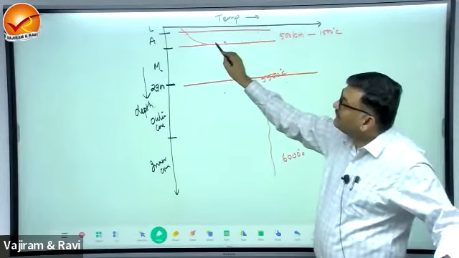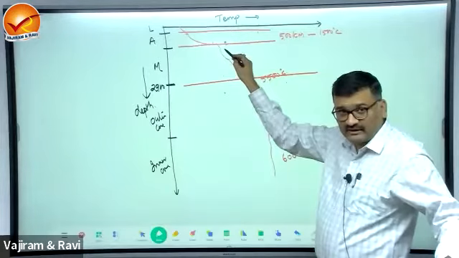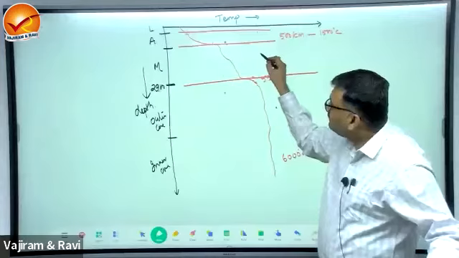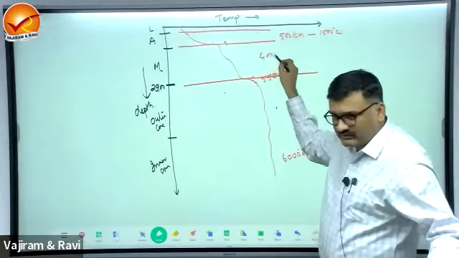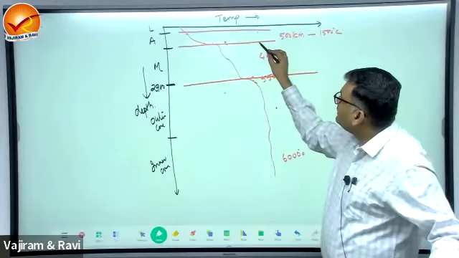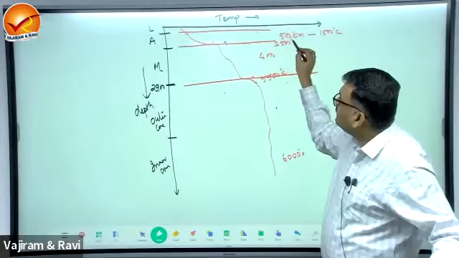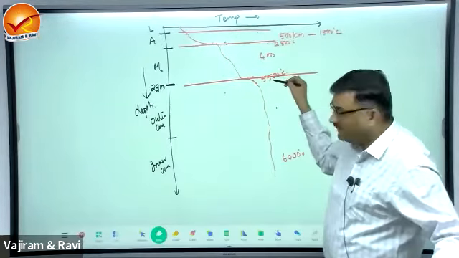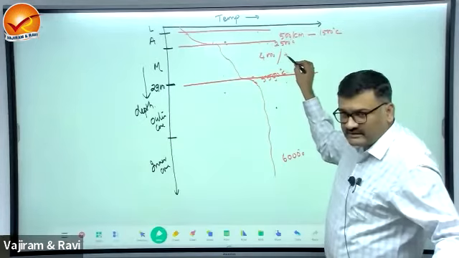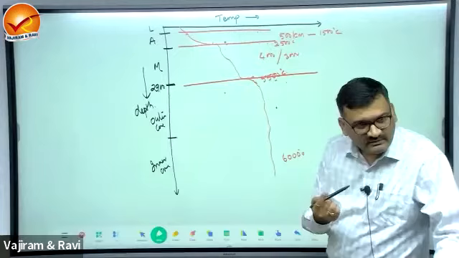Now from 700 kilometers to 5,500 kilometers, assume roughly 4,000 kilometers. The temperature increases from something like 2,500 degrees to 5,500. So the increase is some 3,000, which per kilometer is less than 1 degree.